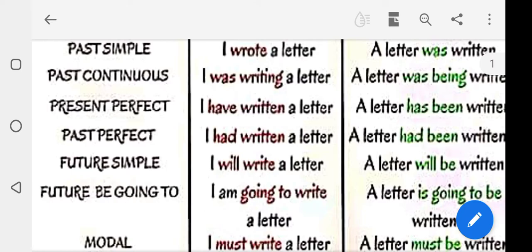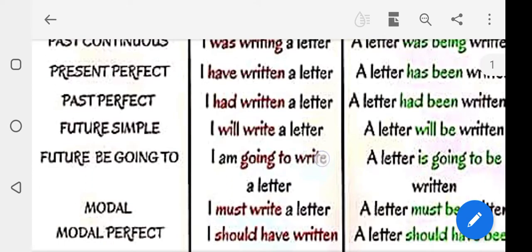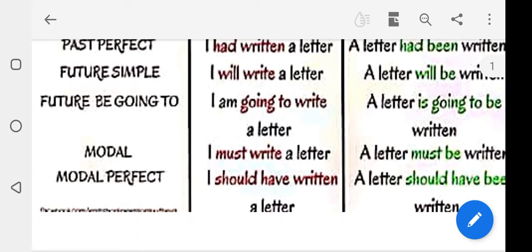Yes, future, we are going to listen. I am going to write a letter. A letter is going to be written by me. Students, you already know the modals very well: can, could, shall, should, will, would, may, might and must. These are the modals. Here we use must. I must write a letter. A letter must be...